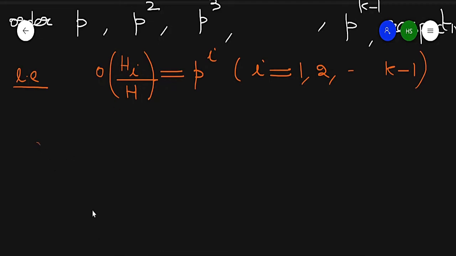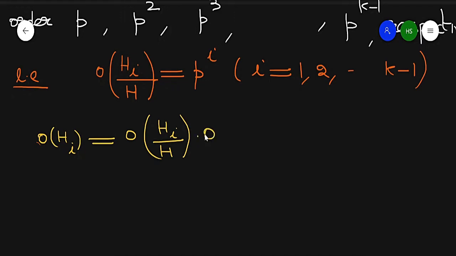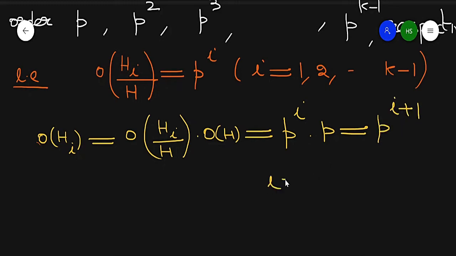The order of Hi is equal to the order of Hi over H into the order of H. So this is equal to P raised to power i into P, which is P raised to power i plus 1, where i is running from 1 up to k minus 1.